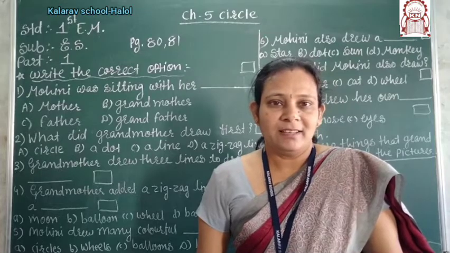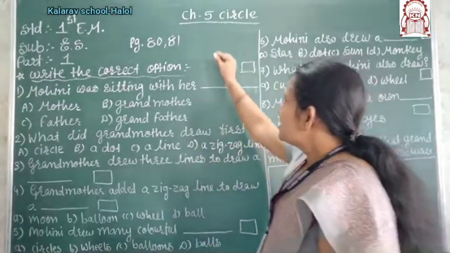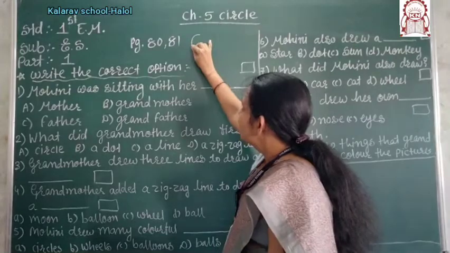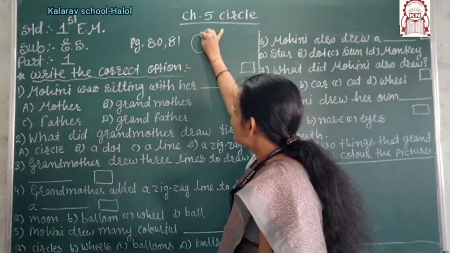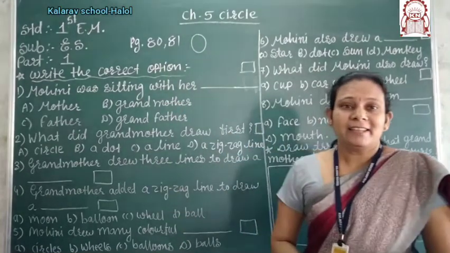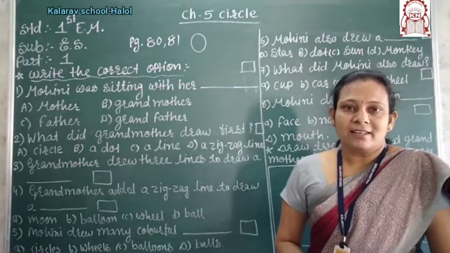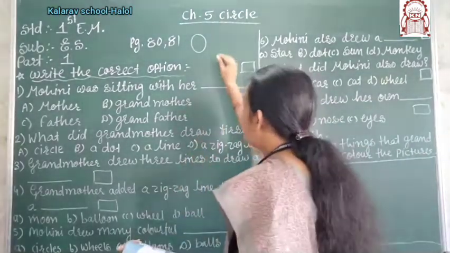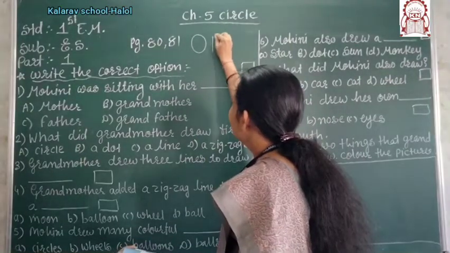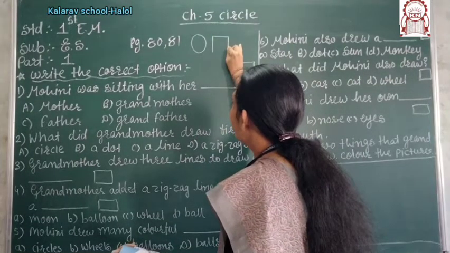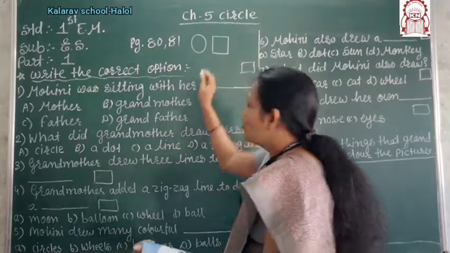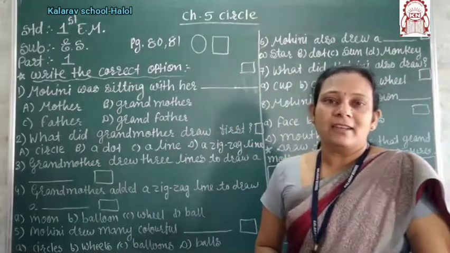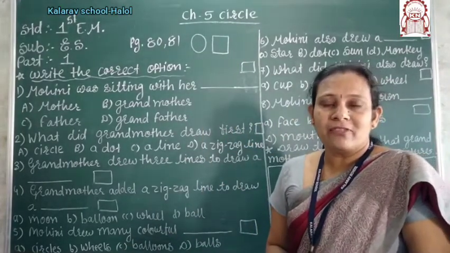First is the circle. What is the shape of the circle? It is like that, right? It is called the circle. Now the second shape is the square. Then how to make the square? Four equal lines make a square.